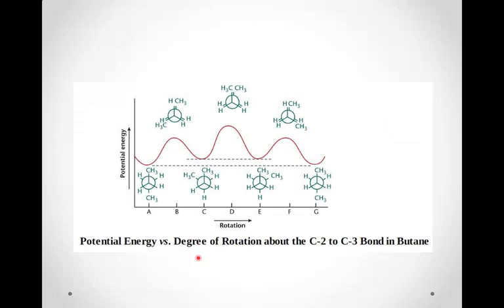So here is the potential energy versus the degree of rotation. As you can see, this energy is the lowest, this eclipse is the highest, and the gauche conformation is not so stable.